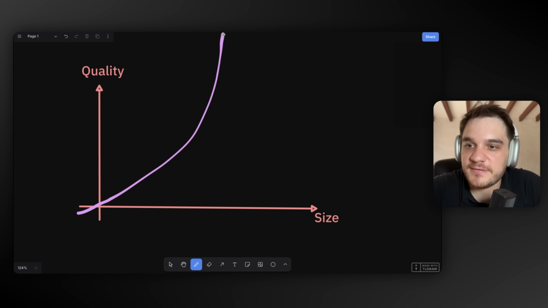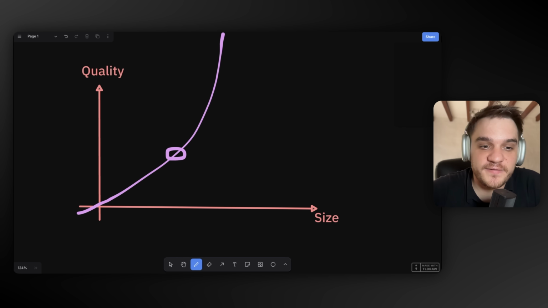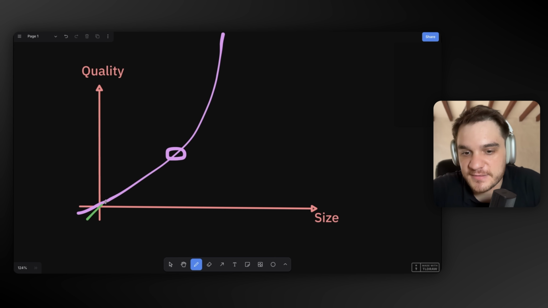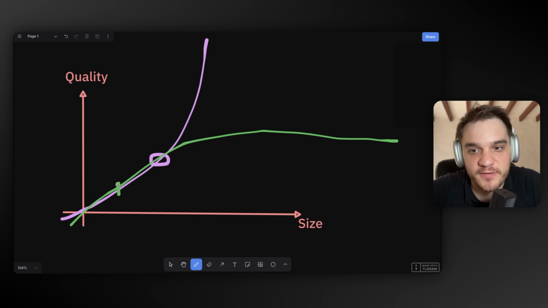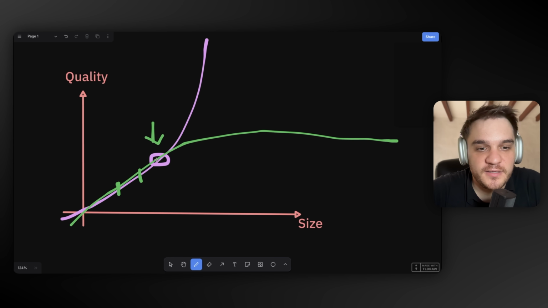What everybody's trying to say is that we have kind of this curve where the more you increase the size, the exponentially you increase the quality. And along those lines, there's some sort of a singularity where you basically replace developers with AI because it became so smart that the quality is even higher than a human developer. The reality, and what they are hiding from us, is that the curve, if you look at the evidence and the AI research, probably looks more like this, where it goes into a plateau. And nobody really knows where we are here, but you could see GPT-3 kind of came out here and then GPT-4, and everybody's saying GPT-5 or DeepSeek or whatever will be here where boom, we replace developers.